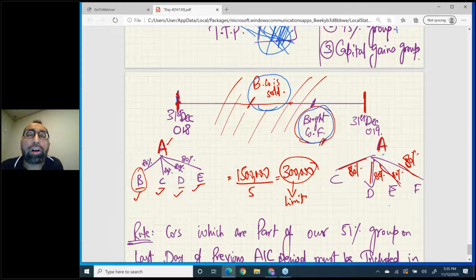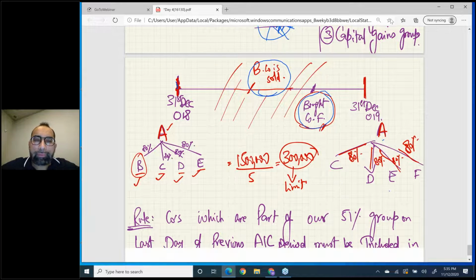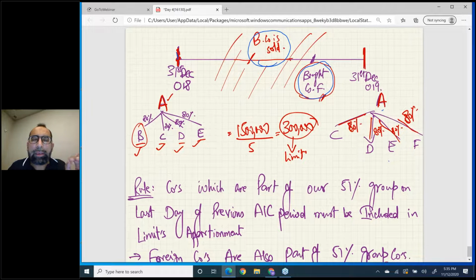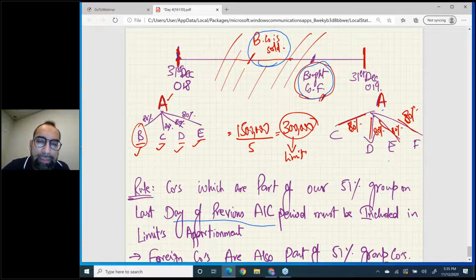The rule is, companies which are part of our 51% group on the last day of the previous accounting period must be included in limits apportionment.